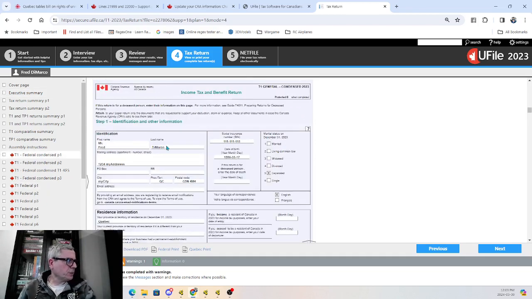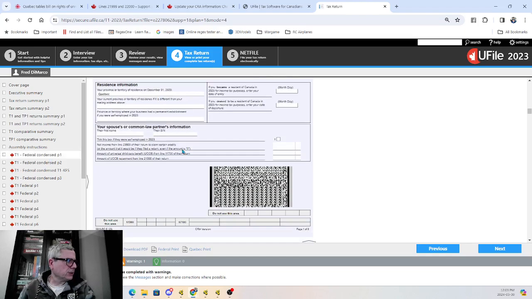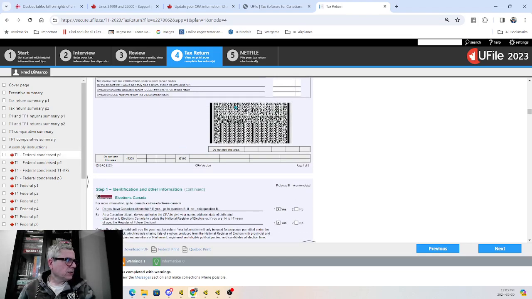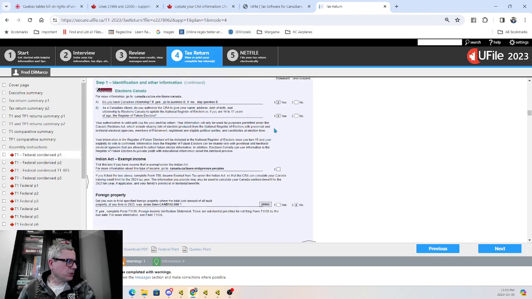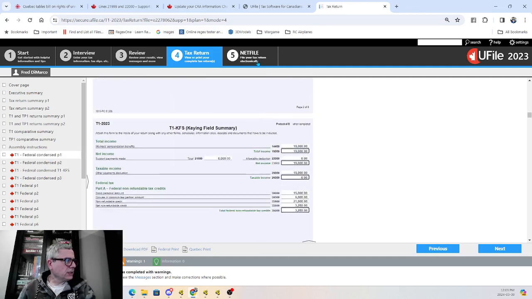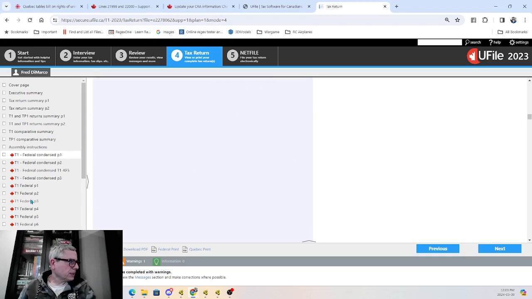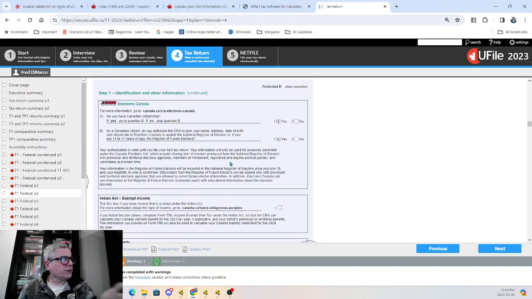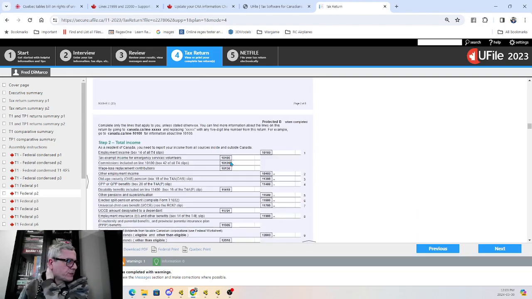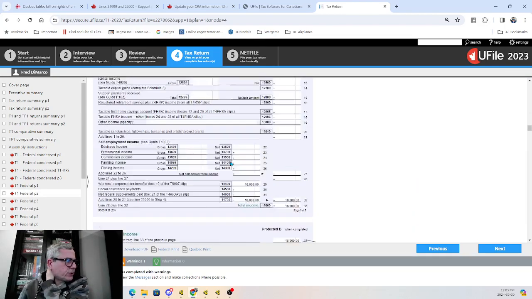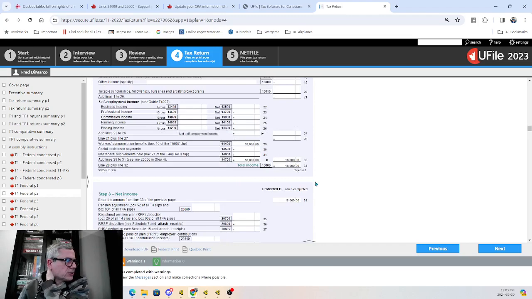Actually, the return, if you were paper filing, would be the T1 condensed that would be sent in with the barcode being able to be read. Ideally, you want to use NetFile to send it without any problems. Only if NetFile fails should you paper file. And here's pretty much what the tax return is all about.